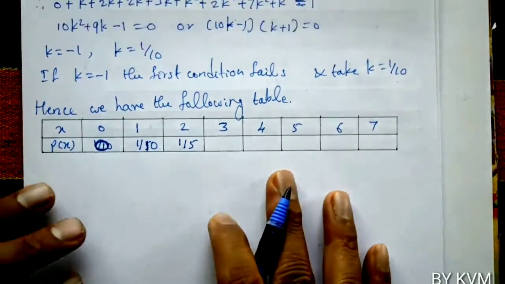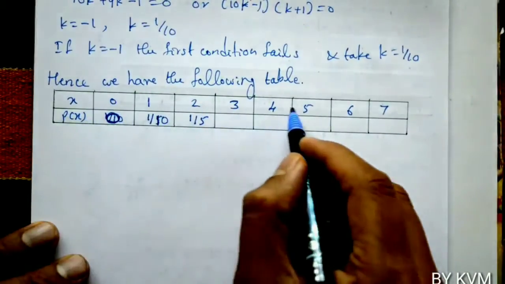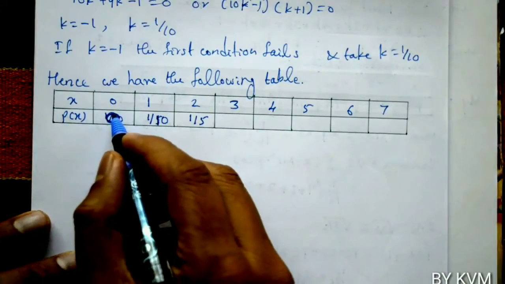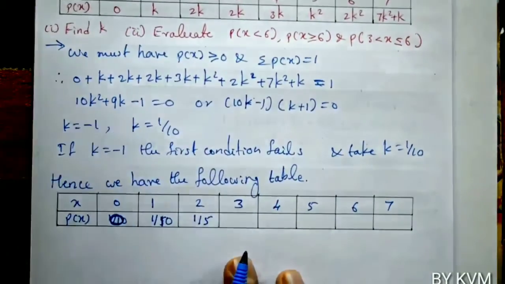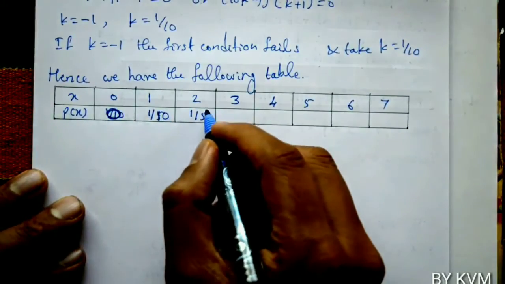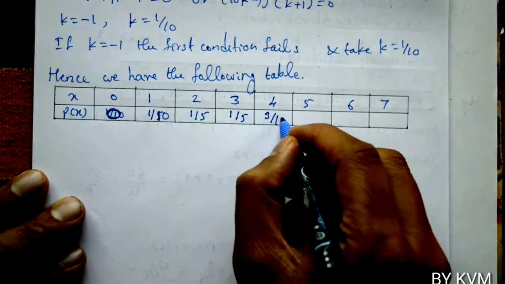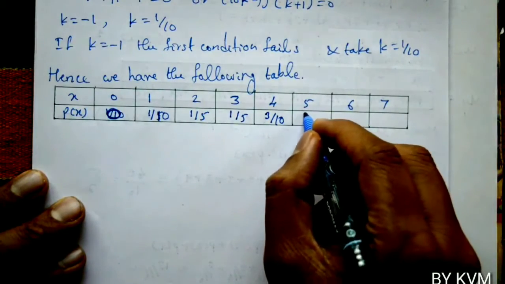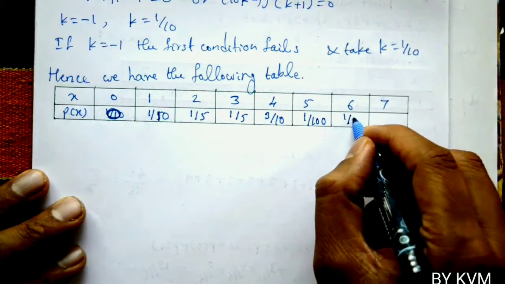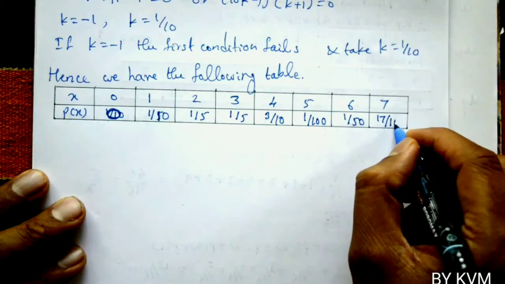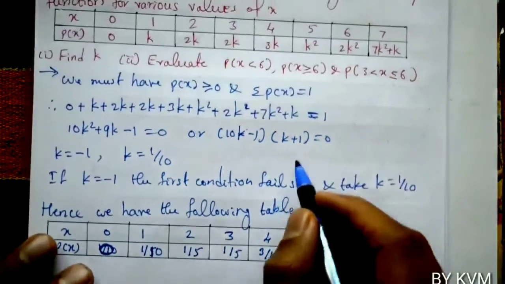Now, substitute the value of k in the table and rewrite the table again. Hence we have the following table. When x equals 0, p of x is 0; when x equals 1, p of x is 1 by 10, that is k; when x equals 2, p of x is 1 by 5; when x equals 3, p of x is 1 by 5; when x equals 4, p of x is 3 by 10; when x equals 5, p of x is 1 by 100; when x equals 6, p of x is 1 by 50; when x equals 7, p of x is 17 by 100. When you add all the values of p of x, you will get 1.